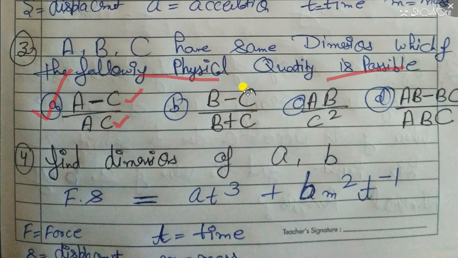Option B, B minus C possible, yes. B plus C possible, yes. That means B is also possible. A into B possible, multiplication is possible. C square is possible, that means option C is also possible. A into B is multiplication of two physical quantities, subtraction is possible, multiplication is possible. So these 4 options are possible.